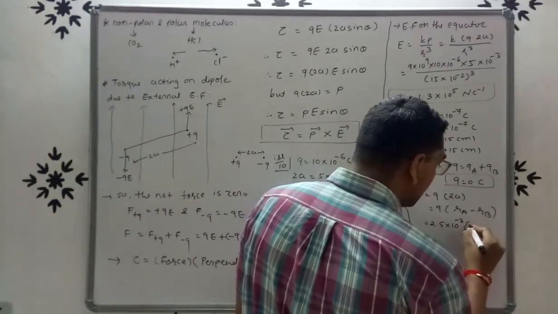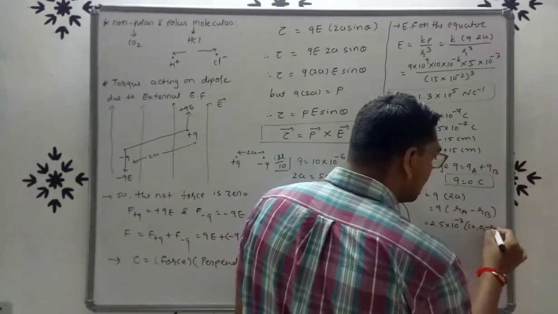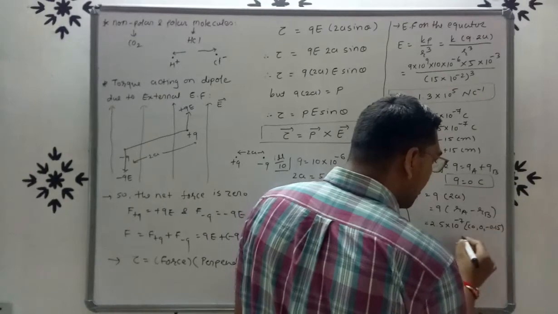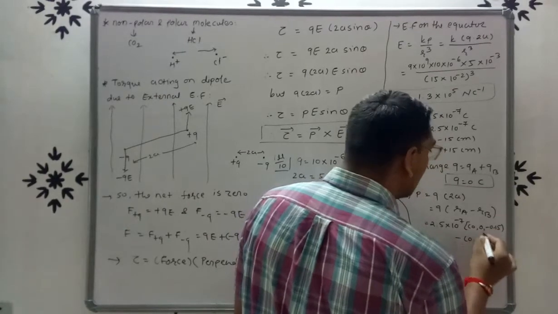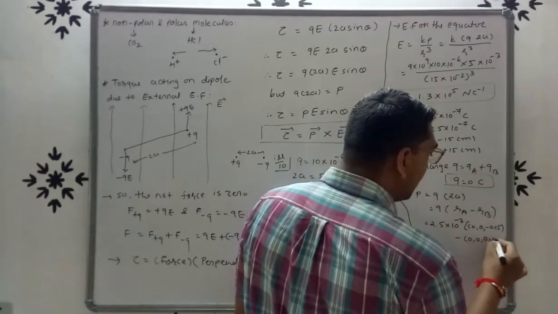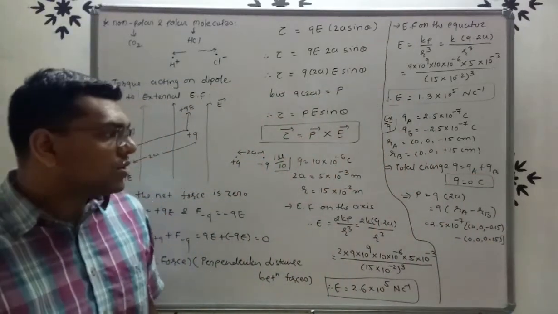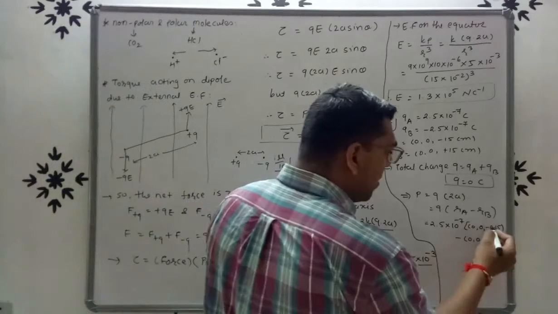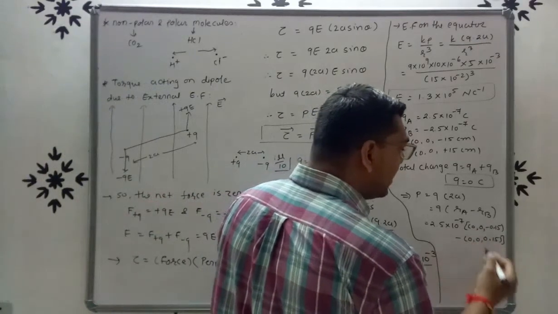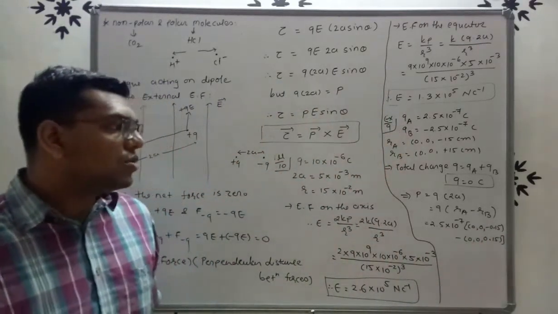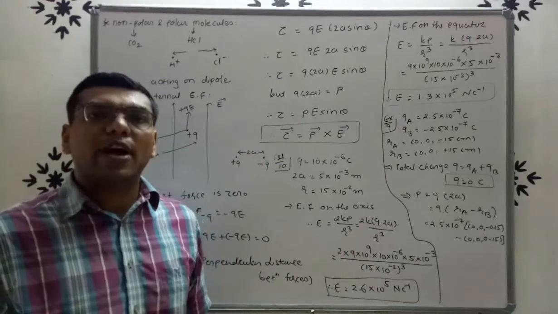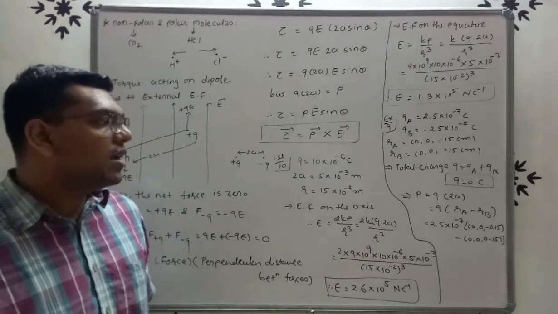So like this, (0, 0, -0.15) minus (0, 0, 0.15), right? So see here friends, minus 0.15 minus 0.15, so total minus 0.30, right?